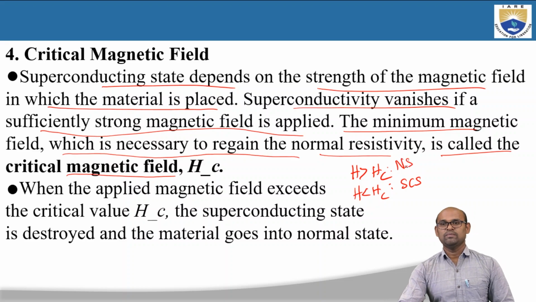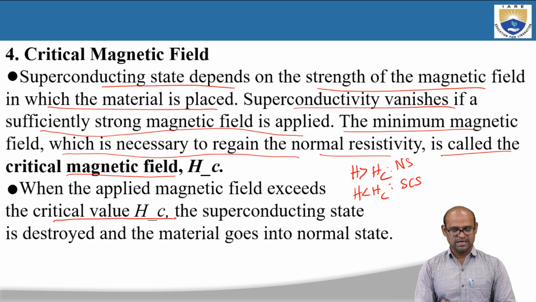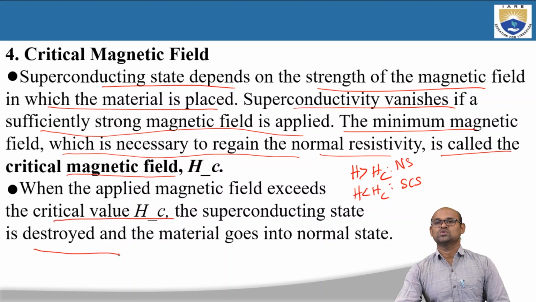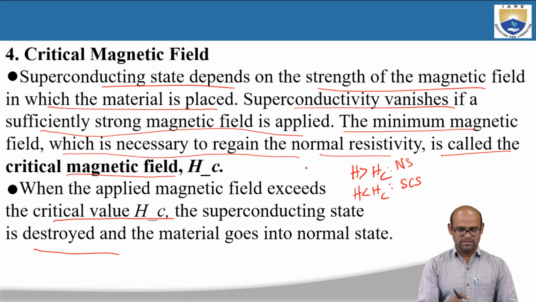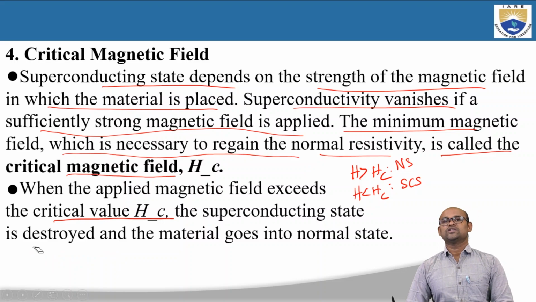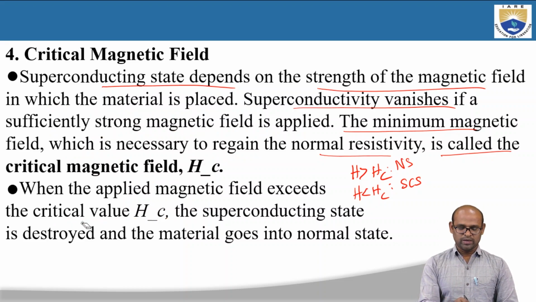So when the applied magnetic field exceeds the critical value Hc, the superconducting state is destroyed and the material goes into the normal state. When we place the material in the presence of a magnetic field, we can destroy the property of superconductivity by increasing the applied magnetic field above a critical value.